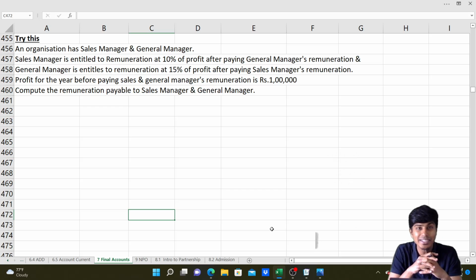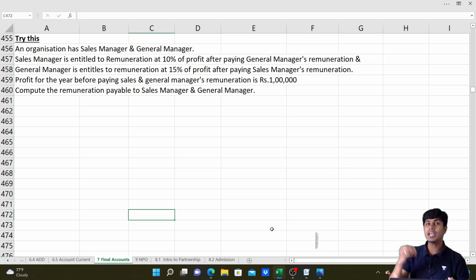But this question is going to be a little more tricky because it is going to be after charging, but not the own commission, but after charging the other manager's commission. So this entity we're discussing has two managers, one sales manager and one general manager.